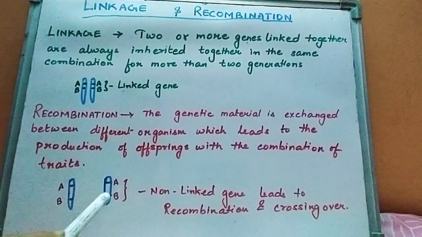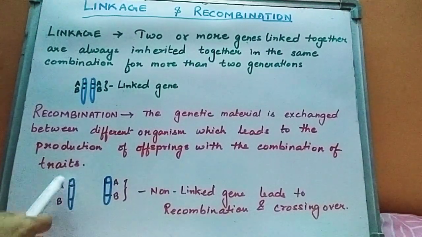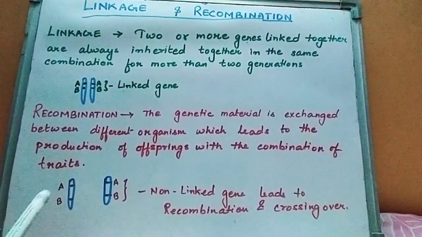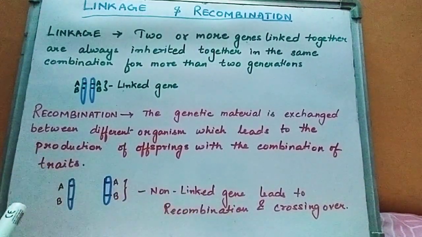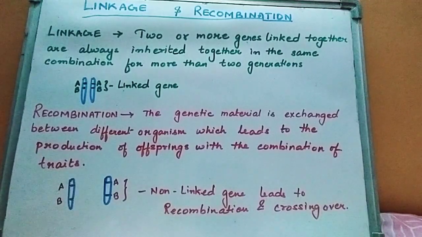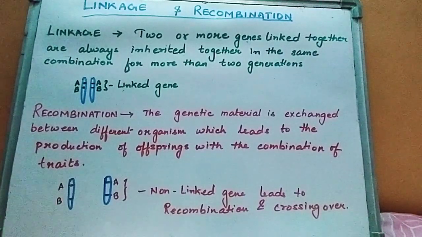So you can see 2 different chromosomes where the genes are a little far apart from each other. They are situated far away from each other. They are called non-linked genes, and they lead to recombination and crossing over.